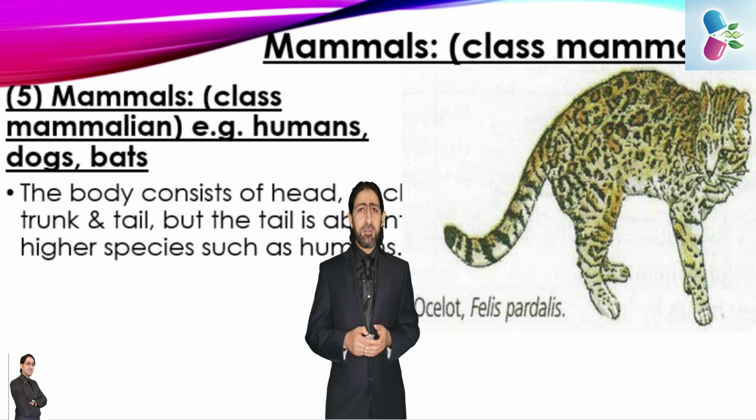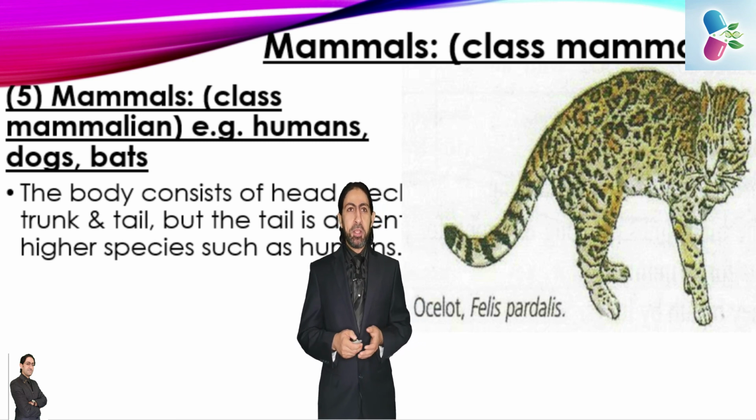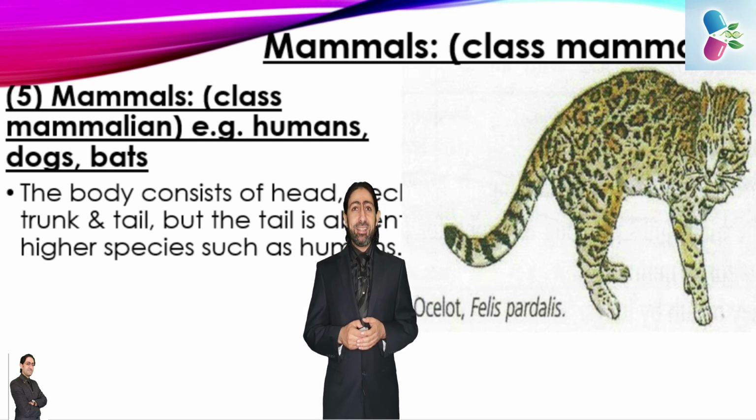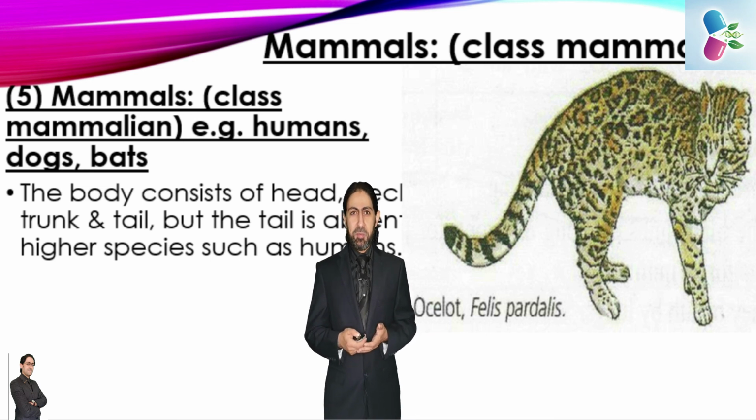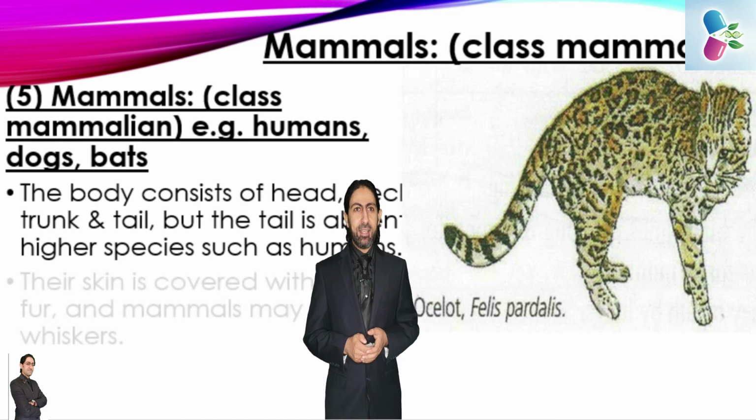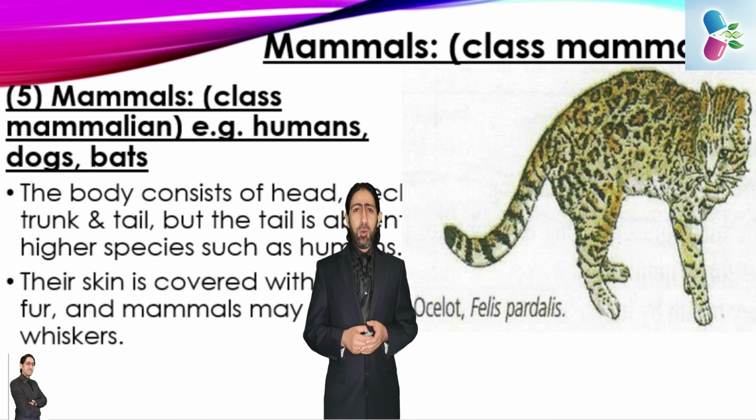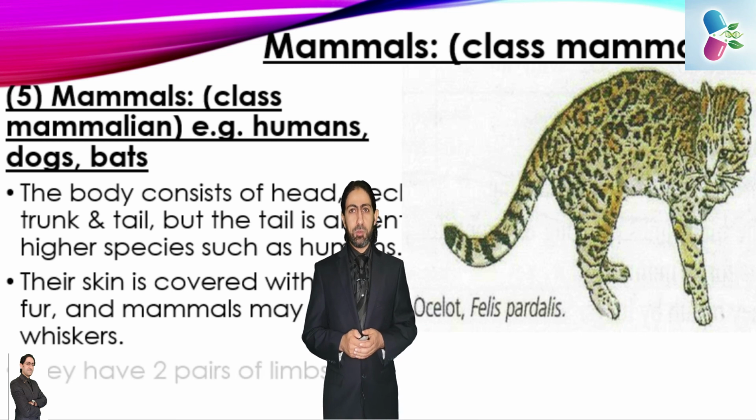The body consists of head, neck, trunk, and tail, but the tail is absent in the higher species, such as humans. Humans do not have a tail. Also, the skin is covered with hair or fur, and mammals may have whiskers, which are found even in cats, mice, and dogs as well.